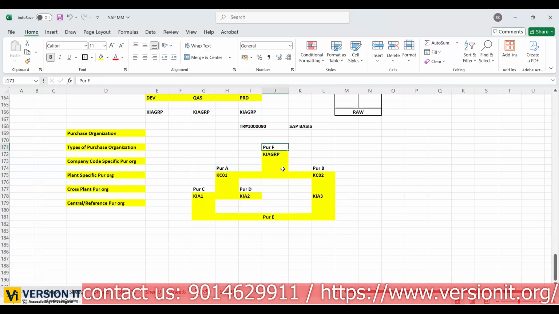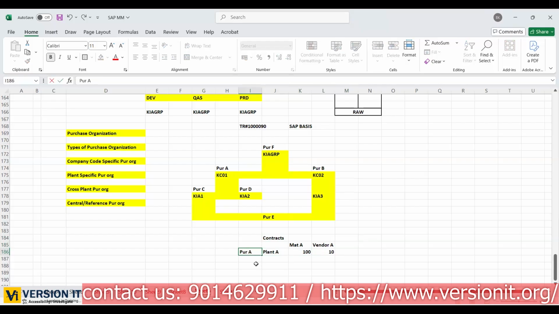So where do we use this central or reference purchase organization? In contracts. Going forward, we'll discuss one topic named contracts. Now I'll give you some overview. For example, we have plant A. Plant A is purchasing some material A from vendor A, and they need a material quantity of 100. Each unit they are purchasing for $10. So plant A has purchase organization A.